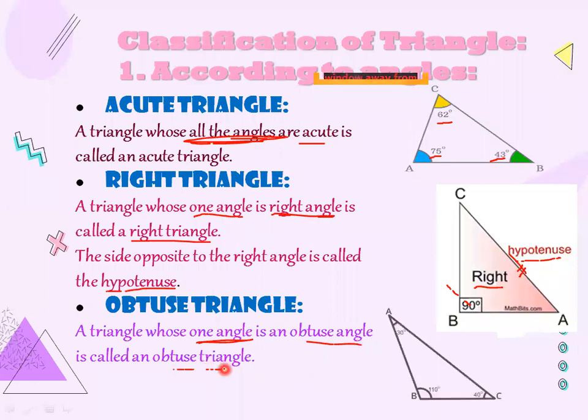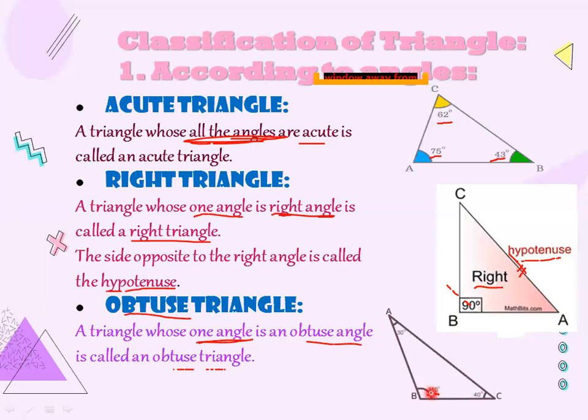Just suppose, as you can see in this one, what you have here, triangle ABC. Three straight lines are bounded with each other, so we will say that this is a triangle. As you can see here, the measurement of angle B is 110. Okay, and the angle of 110 is called an obtuse angle.